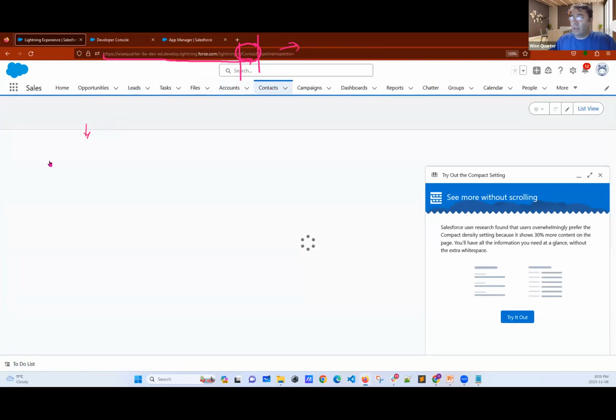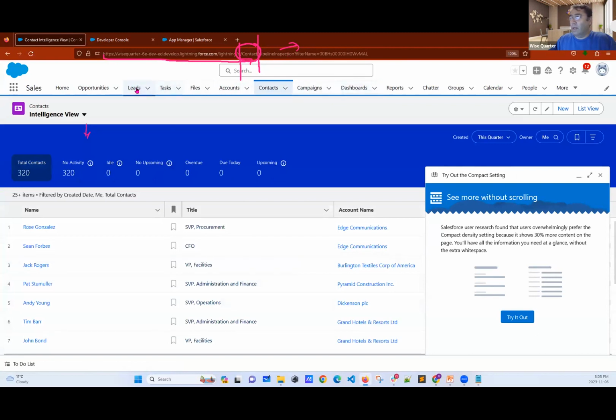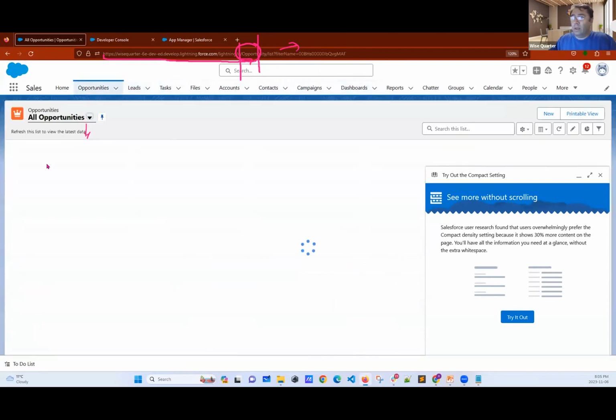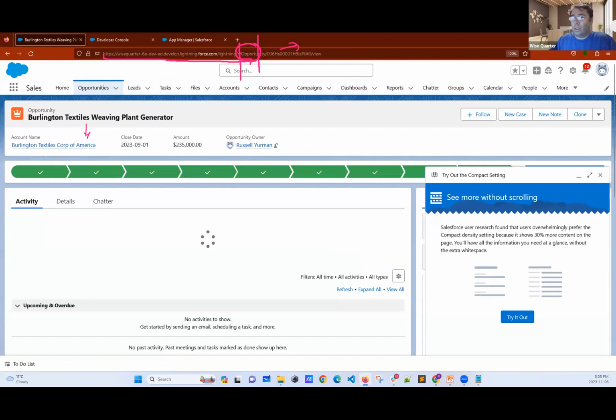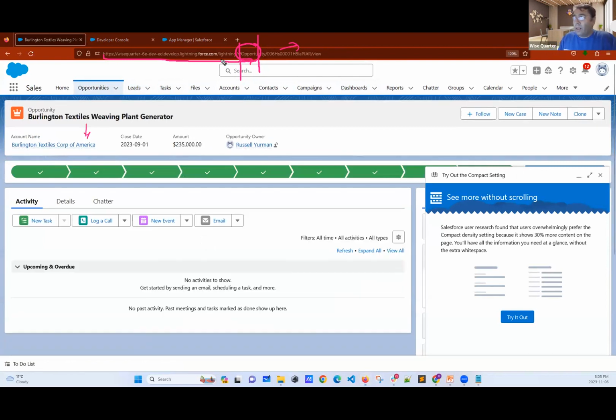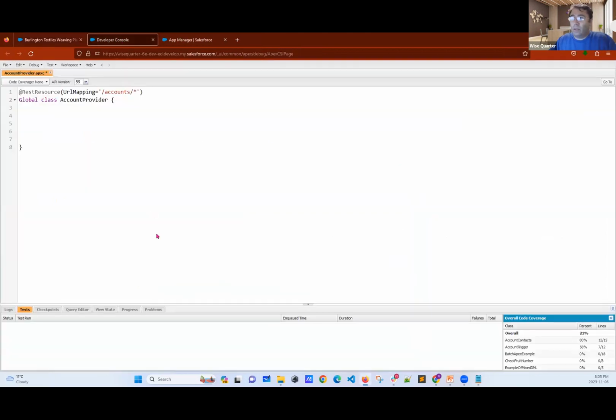I don't know, contacts. It was a contact, right? Let's go, I don't know, opportunity. Here it is. This is the opportunity. See, my friends, this part doesn't change, which means they should have this URL. And then if they write opportunity, they will be able to fetch opportunity. You got it. Same logic applies here.